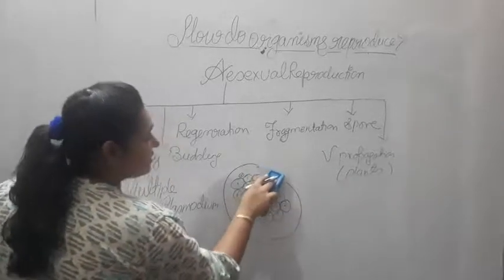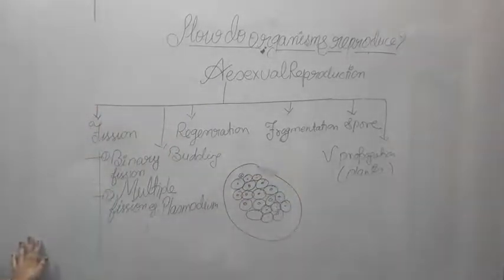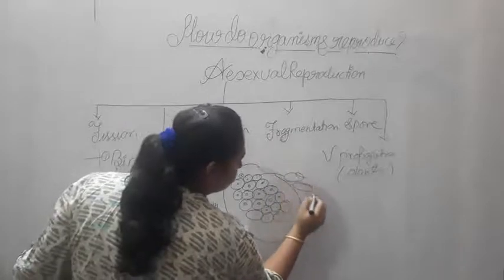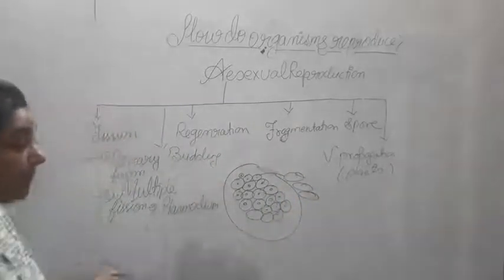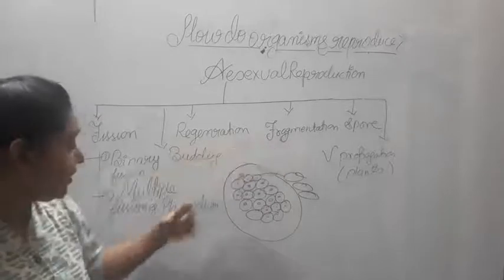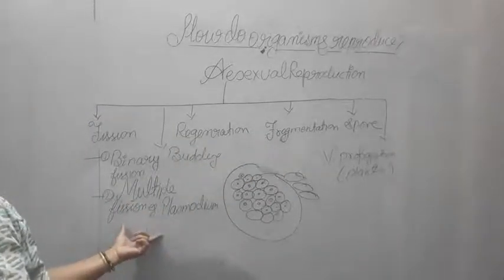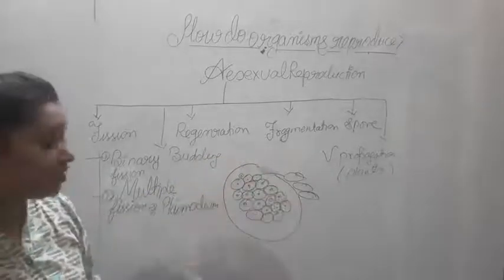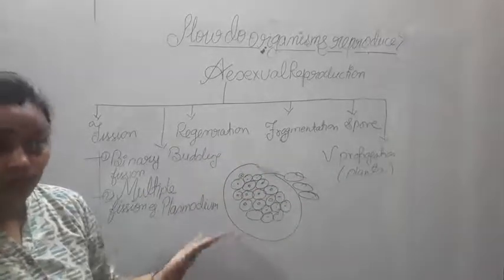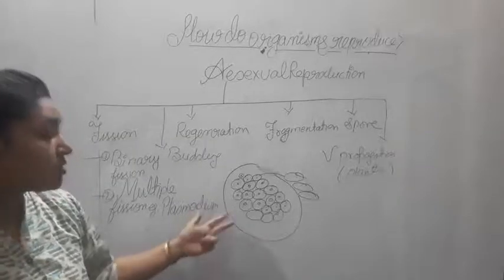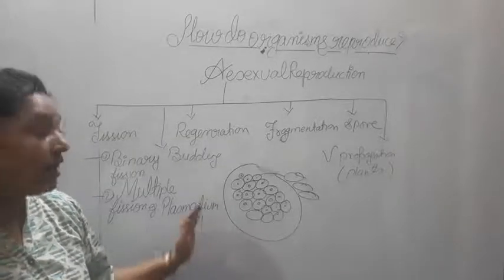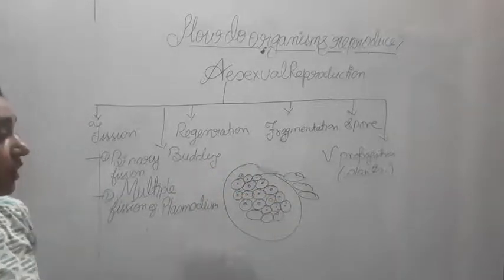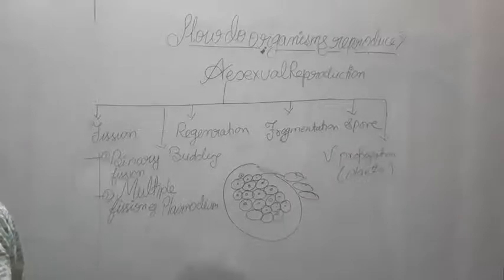The cyst ruptures from one place and they all come out. As many come out in number, it is called multiple fission, because it has divided into many. After division and coming out, they are going to spread the disease. So this is one example of multiple fission.